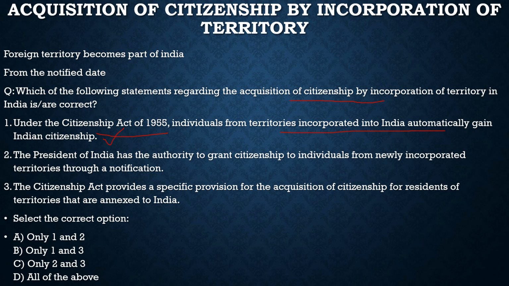100% correct. Statement 2, the President of India has the authority to grant citizenship to individuals from newly incorporated territories through a notification. It is not the President alone, it is the joint collaboration of the President and the government. So this is partially correct, partially incorrect. We can mark it incorrect here.